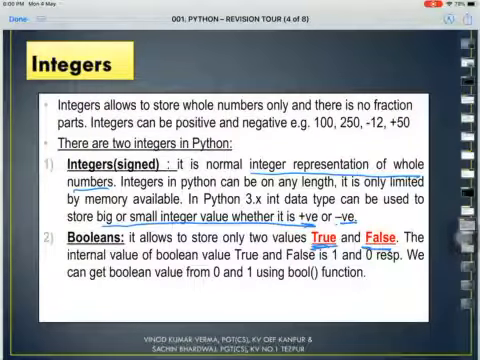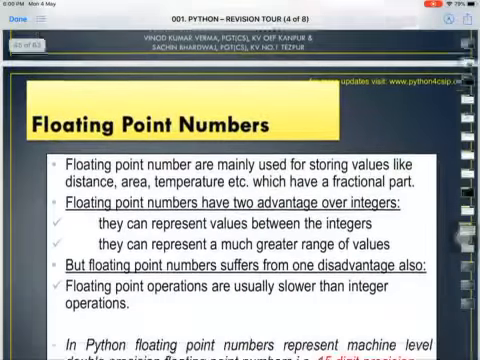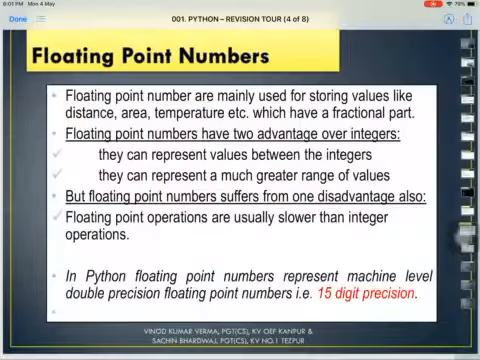The value of true is 1 and the value of false is 0 respectively. We have done Boolean algebra in class 11th also, so I hope you must be remembering. Alright, let's proceed further. Then we have a floating point number. Let's do this quickly also.